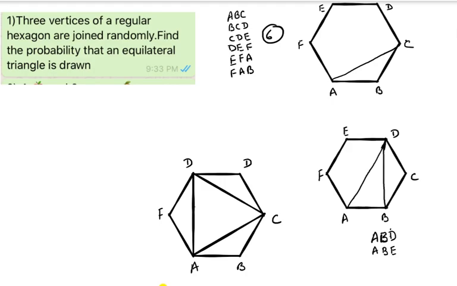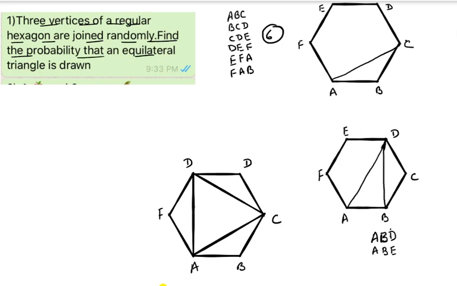Hi dear students, I want to discuss a few questions here, but keep one thing in mind: only for the first question am I going to read the question. From next time onwards I won't read the question; just keep your video paused, read the question, and then try to follow the solution.